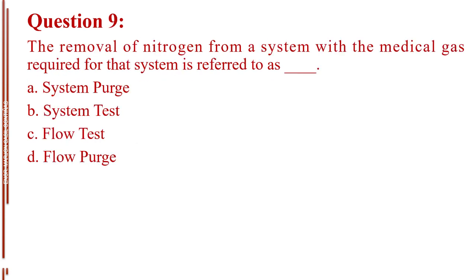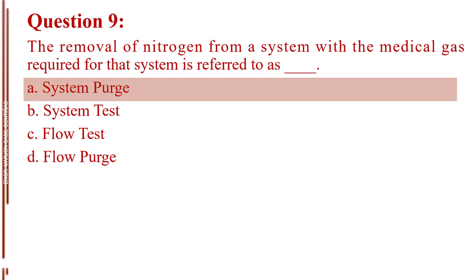Question number 9. The removal of nitrogen from a system with the medical gas required for that system is referred to as blank. Letter A, system purge. Letter B, system test. Letter C, flow test. Letter D, flow purge. The answer is letter A, system purge.